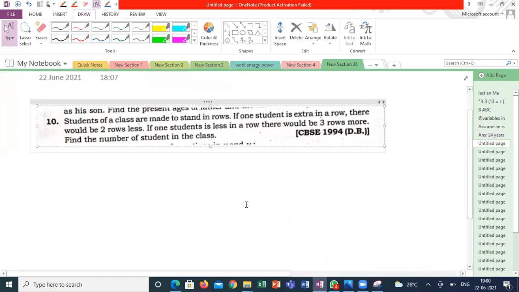Students of a class are made to stand in rows. If one student is extra in a row, there would be 2 rows less. If one student is less in a row, there would be 3 rows more. That means if you decide each row should contain some number of students, and you increase by one student in a row, you will get 2 rows less. If you decrease by one student, you will get 3 more rows. So how to handle this question? What are the variables here?